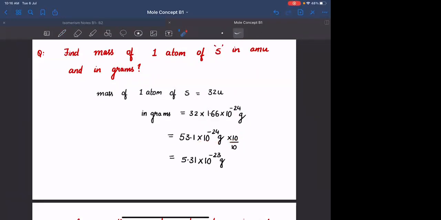Okay, I'm representing this as 5 point because this is represented as 1.66 and वो जो Avogadro number है, it is represented as 6.022. Everything is represented as a number, उसके बाद immediately point decimal. Hence, I am also representing this as 5.31 into 10 raised to minus 23 grams. Clear है?